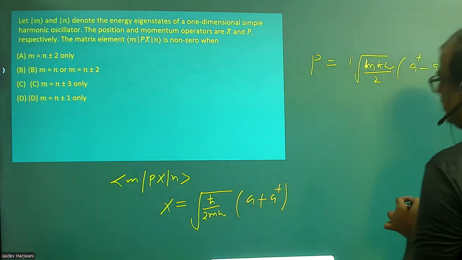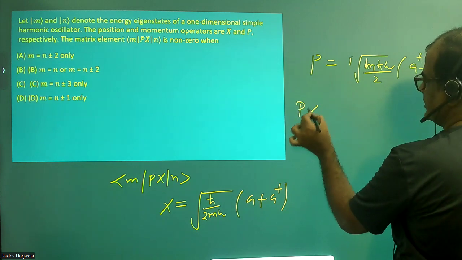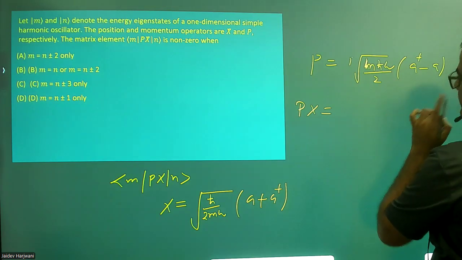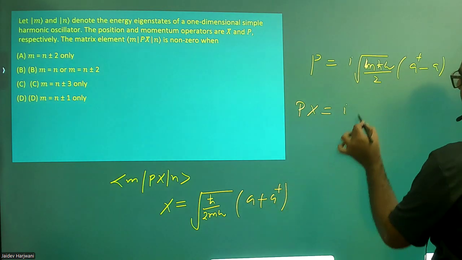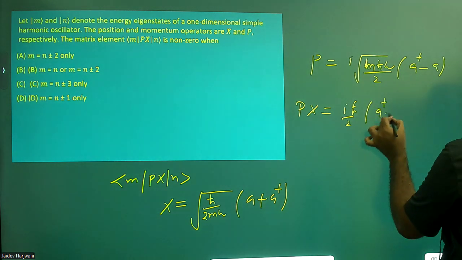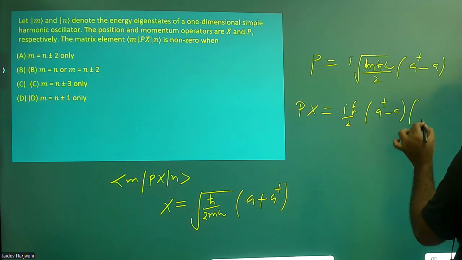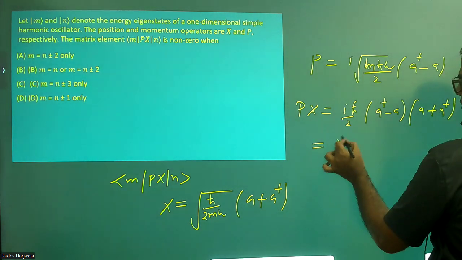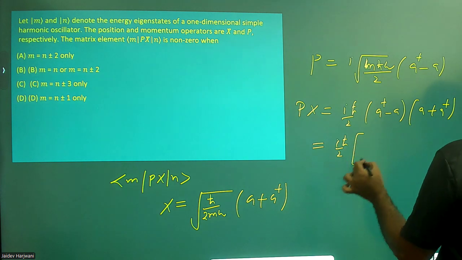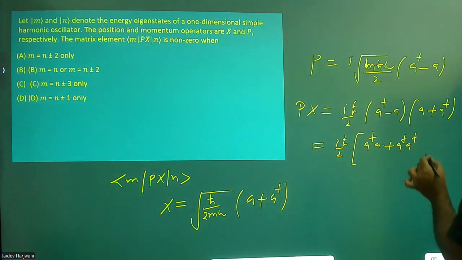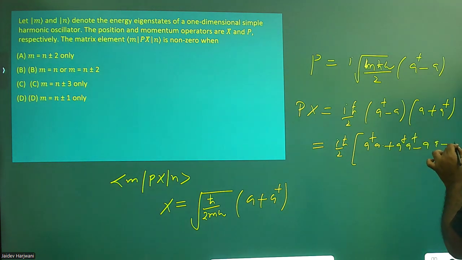Now you can find px. You multiply, so this will be h cut iota m omega, canceling, iota h cut by 2, and then you have a dagger minus a, and you have a plus a dagger. Now if you solve this one, this gives me iota h cut by 2 times a dagger a plus a dagger squared minus a squared minus a a dagger.